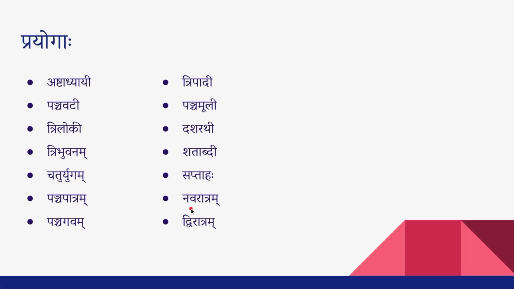But if the Purva Padam is not a Sankhya, like Purva or Para or Apara, you get Purvaratraha, Pararatraha, Apararatraha, and they will be in the Pumlingam. So hope this is clear.